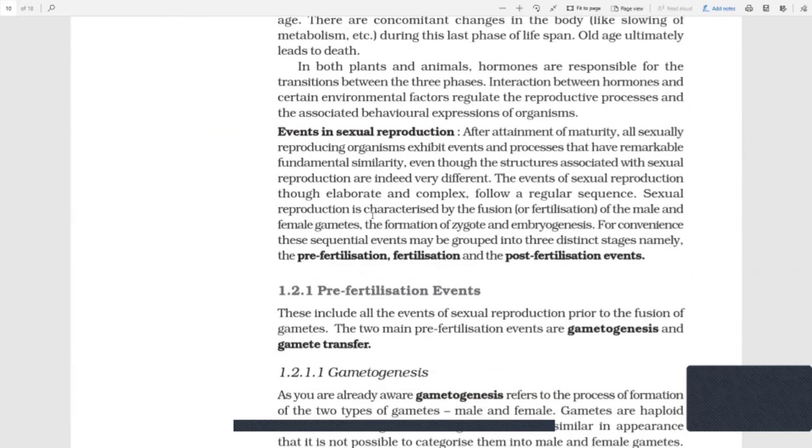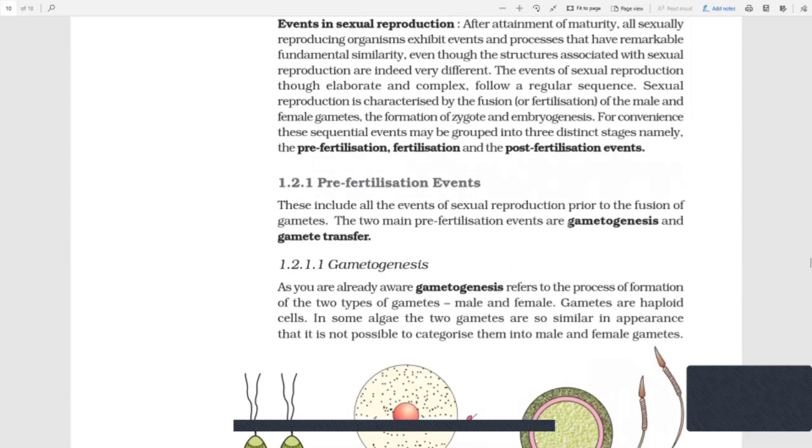There were three basic events: pre-fertilization, fertilization, and post-fertilization events. Then we talked in the last session about the pre-fertilization events, which comprised two: gametogenesis and gamete transfer. Gametogenesis was basically about the formation of gametes: how the gametes are formed, and where the gametes are formed in different types of organisms.